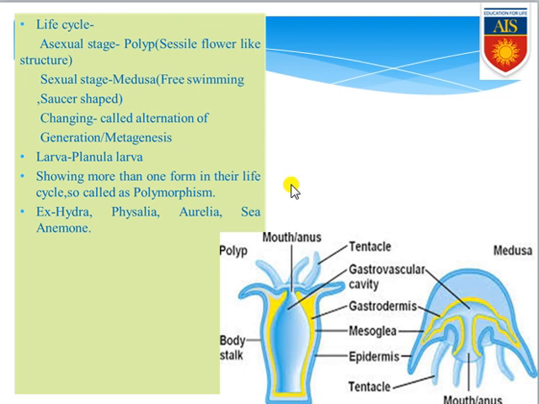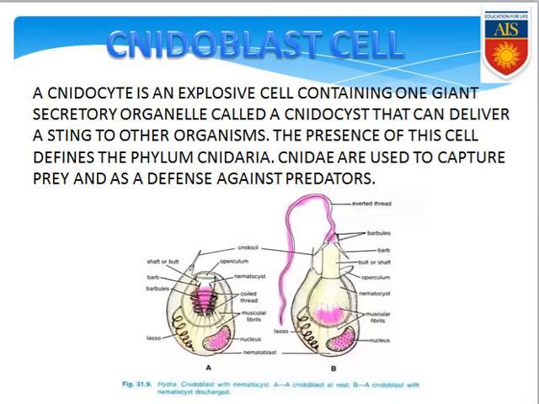And the next important point is examples, that is Hydra, Physalia, Aurelia, sea anemone. These are examples of Cnidaria, or rather you can say Coelenterata. Now we are coming to the specific type of cell which is present in these cnidarian or Coelenterata organisms, that is the nidoblast.